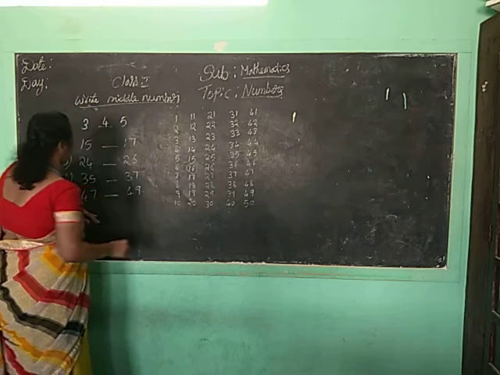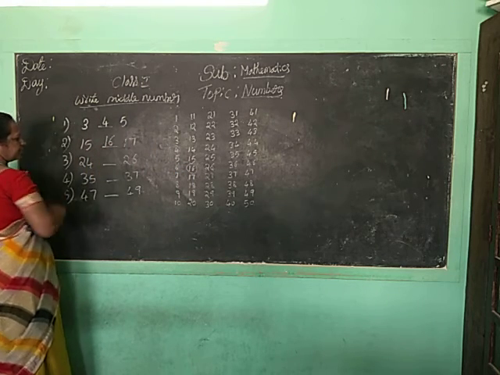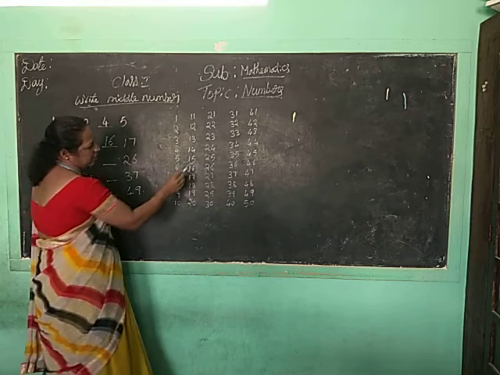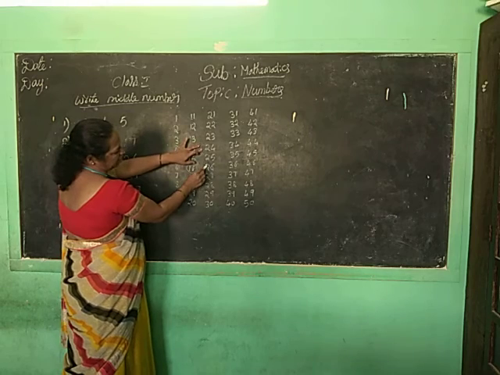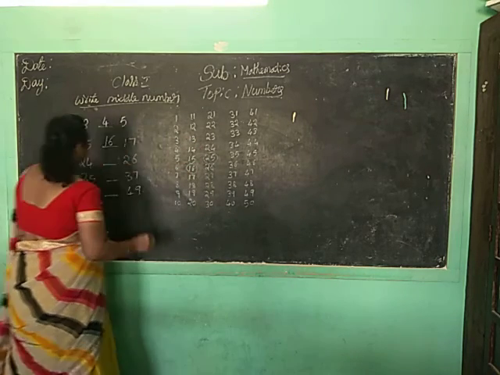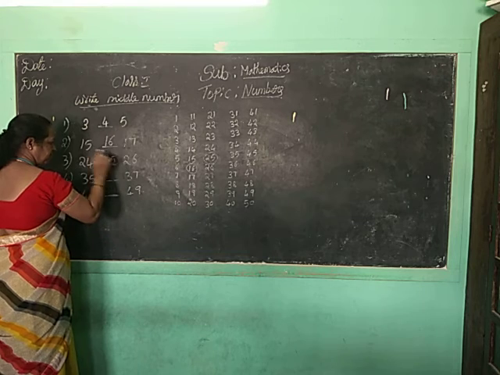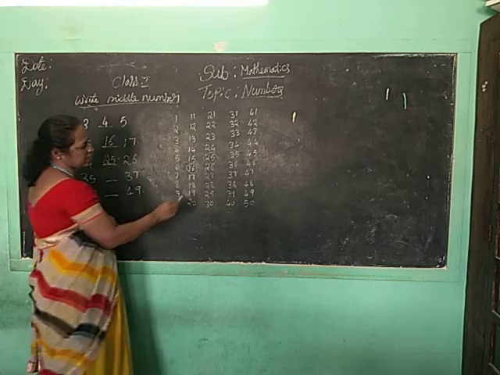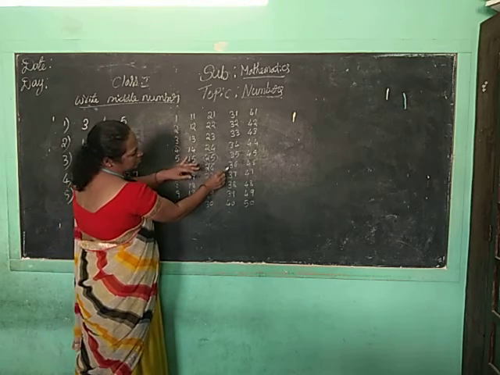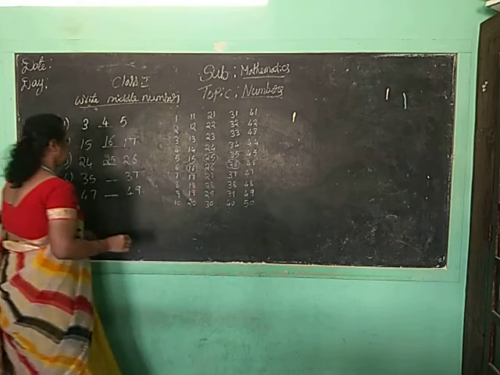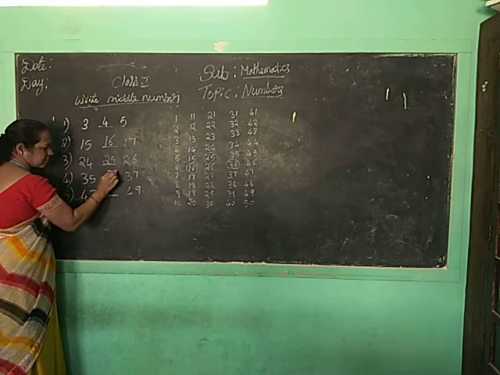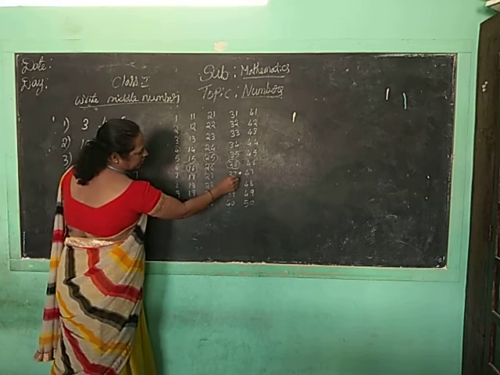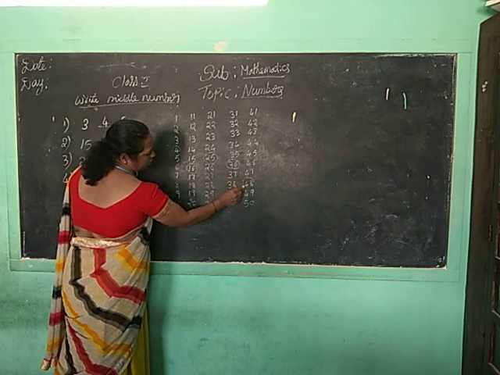Middle number is 16. 24 and 26 are there. 24, 26 are there. Middle number is what? 25. Okay. Next, 35 and 37 are there. Middle number is what? 36. Middle number is 36. For 47 and 49, middle number is what? 48.